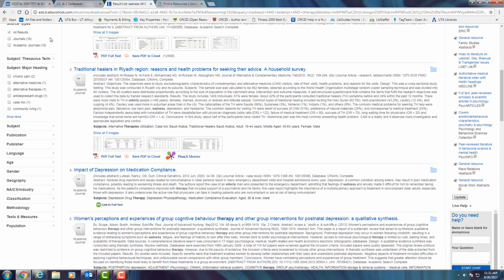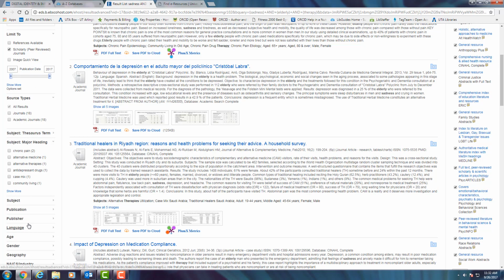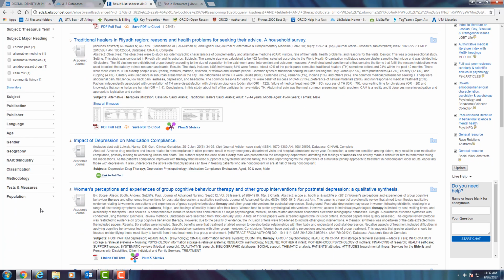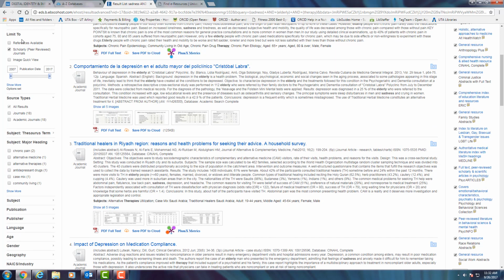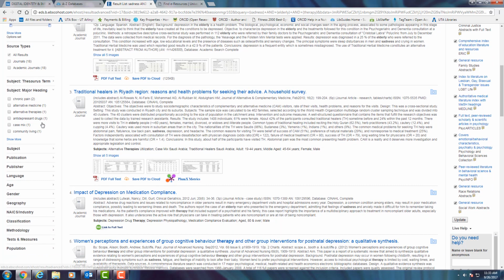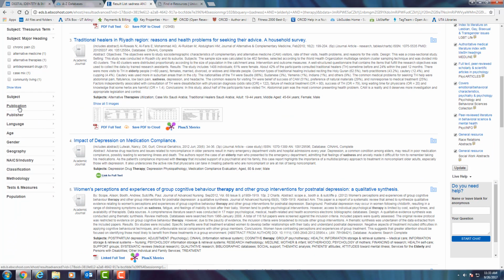So this is a good time to show you all the limiters that are available to you off to the side. So besides the major subject heading that I've shown you before and the scholarly peer reviewed and the publication date, we have subject, publication, publisher, language, age, gender, geography, industry, classification, methodology, tests and measures, and population. So there's all kinds of ways to limit your search results.